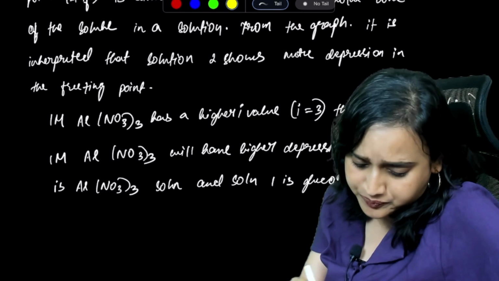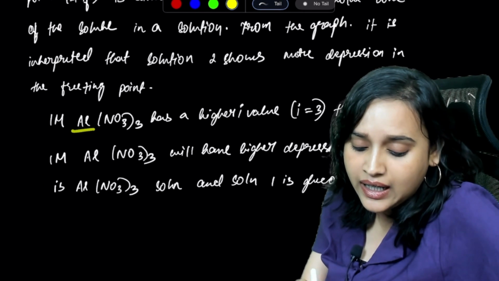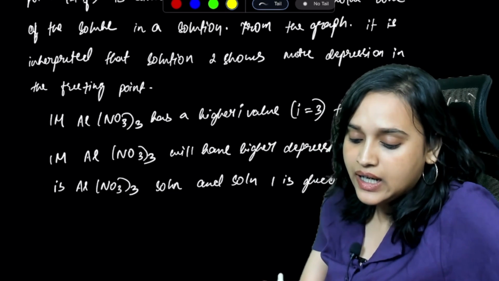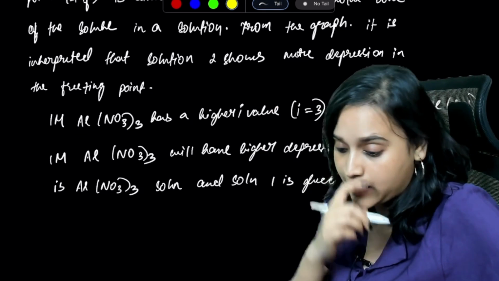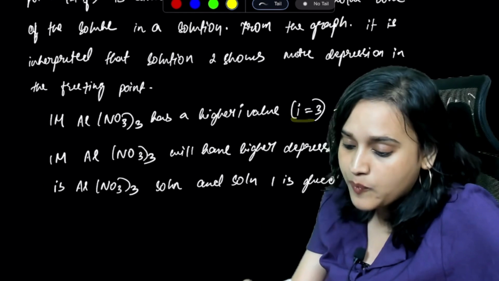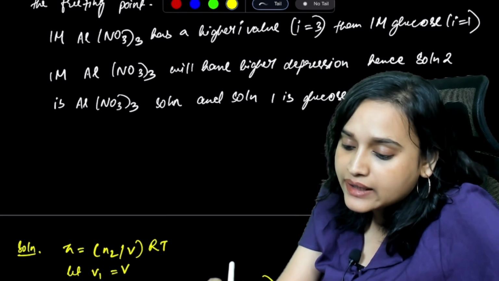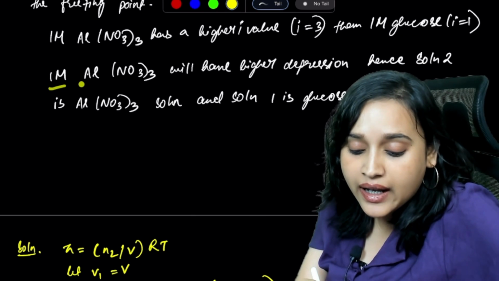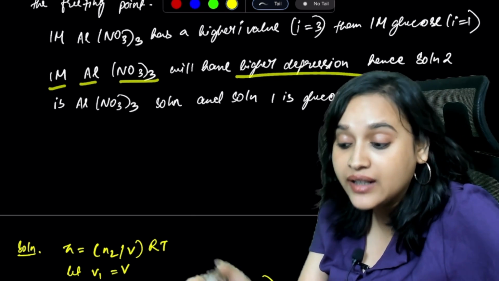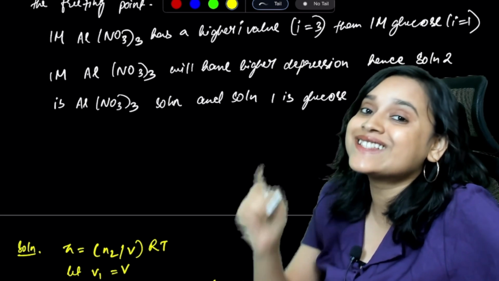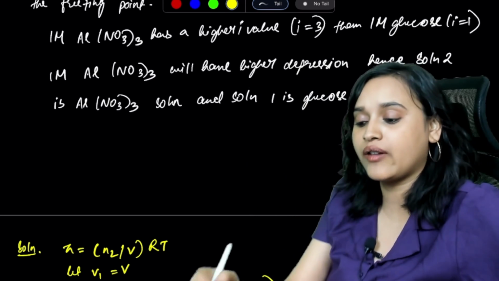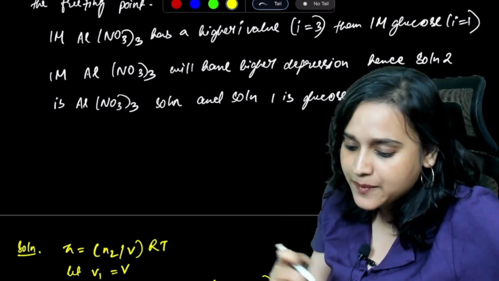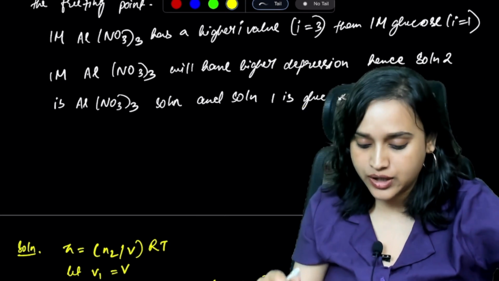Now, if I take 1 molar Al(NO3)3, it has a higher Van't Hoff factor value, right? Because i will be equal to 3. So that means, compared to 1 molar glucose, 1 molar Al(NO3)3 will have higher depression. That means that Al(NO3)3 is solution 2. Yes, and solution 1 is glucose solution.